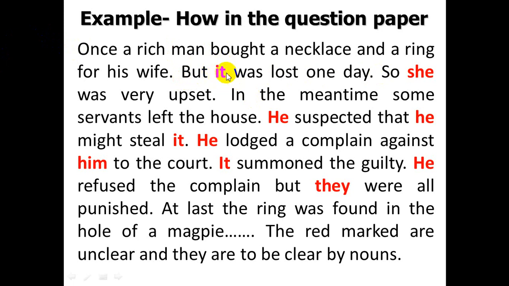We cannot understand what is lost, whether necklace or ring. This it is unclear here. And we have to clear this it by the noun. Then, so she was very upset. This she is vital, it is important. She, who is the she? In this way, these red marked pronouns are unclear.